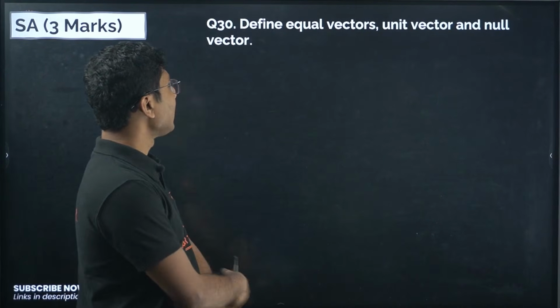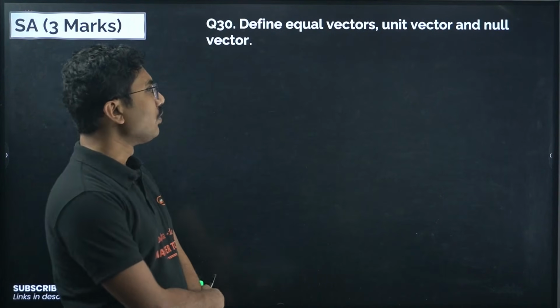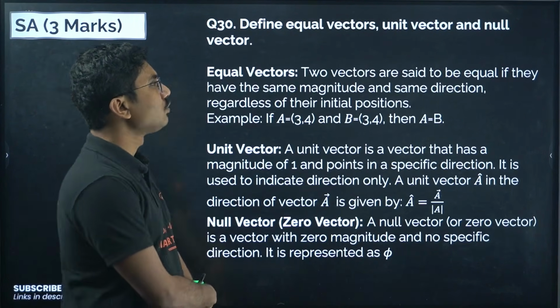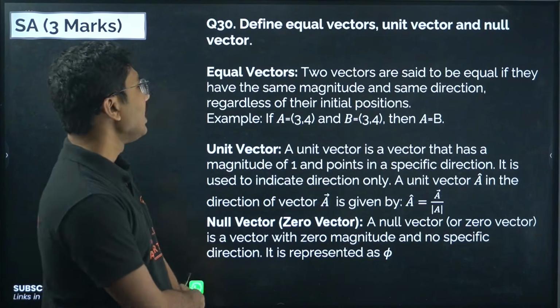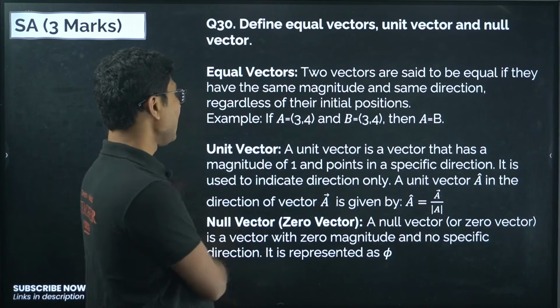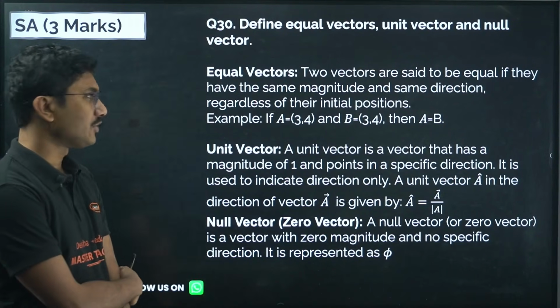Now let's move on to the next part. Define equal vectors, unit vectors and null vectors. Equal vectors: two vectors are said to be equal if they have the same magnitude and the same direction regardless of their initial position.